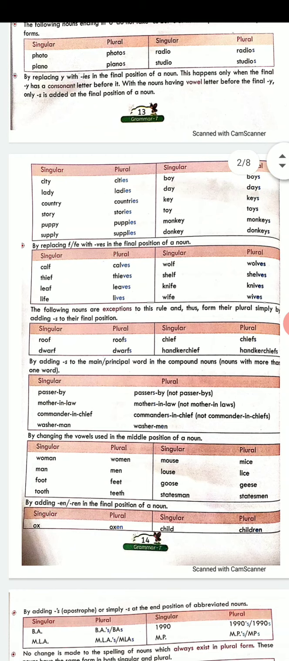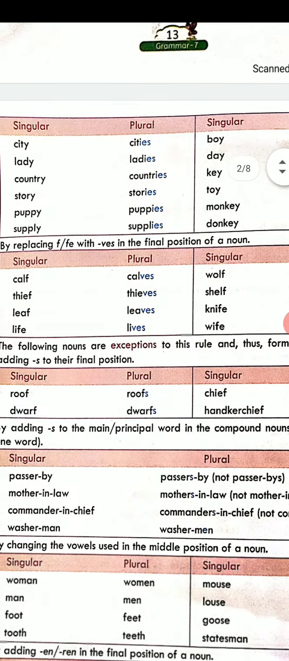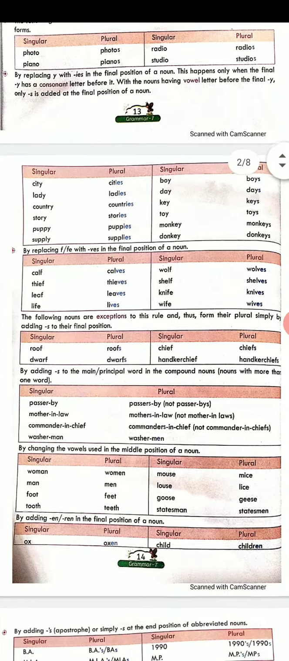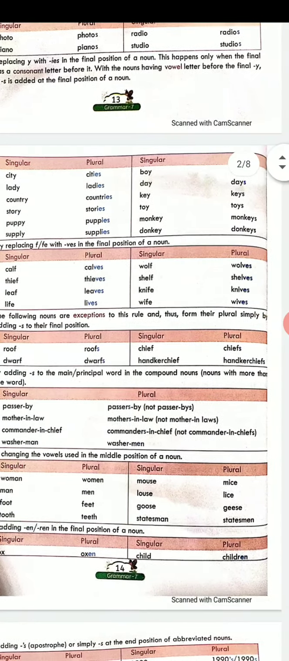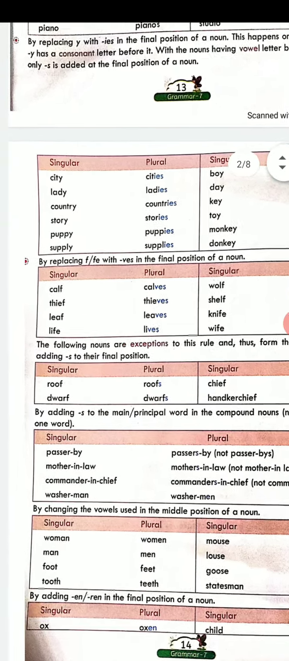Now when we come to the next page, you will see there are words which end with y in the singular. In the first column, topmost column, you will see the words which end with y, the singular words. Now all these words which end with y, whenever there will be a consonant before the y. Consonant means all the letters apart from vowels. They are called consonants.